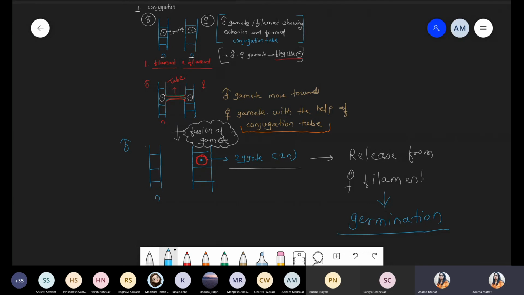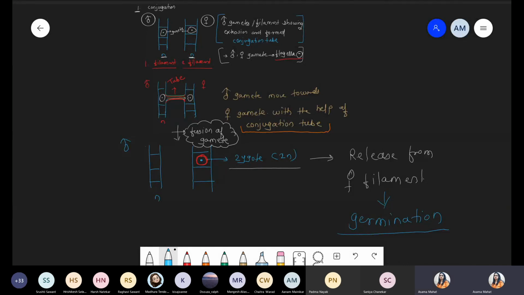Spores undergo germination to form the gametophytic body. From the gametophytic body, the gametes develop. Remember: zygote, zygotic meiosis, spores, spores undergo germination, form gametophyte, then form gamete, gamete fusion. After the fusion, zygote, again zygotic meiosis, spores, then gametophytic body, gamete produced, gamete fusion, zygote. This is how the cycle goes.